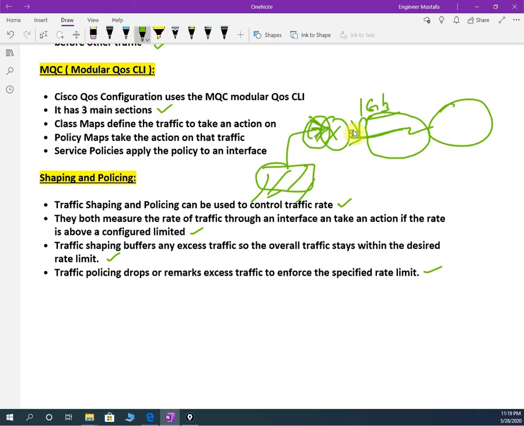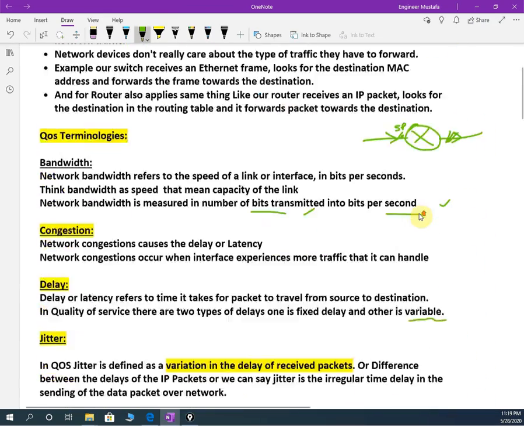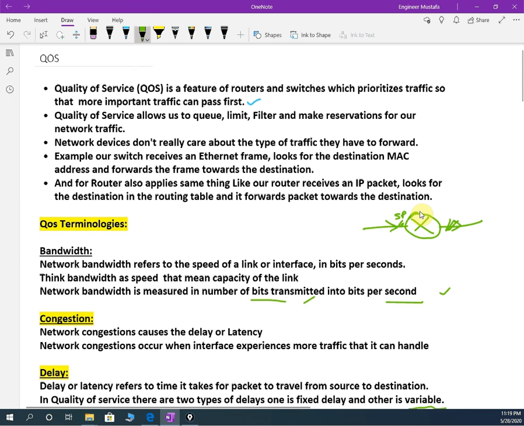So this is the basics of quality of service. This is only a theoretical concept. We have labs in our CCNP. We will do some labs or practicals in CCNP, but in CCNA we have only theory. Just try to remember some points here. Quality of service is a feature we need to enable on the router, with which we can prioritize the traffic getting to the router or switch. Because routers and switches don't know, they will not prioritize. Whatever traffic they receive, they just forward. So with the help of different techniques and methods we are going to prioritize, and we are going to learn that in CCNP. In CCNA we don't have that configuration.